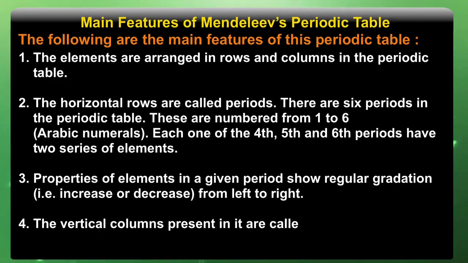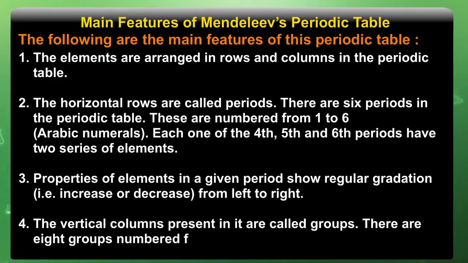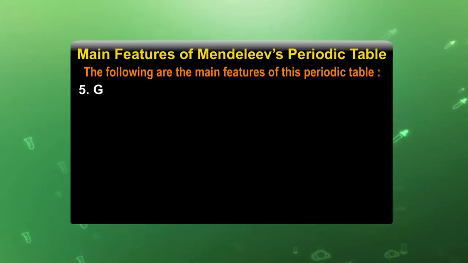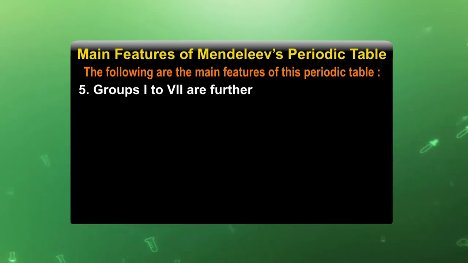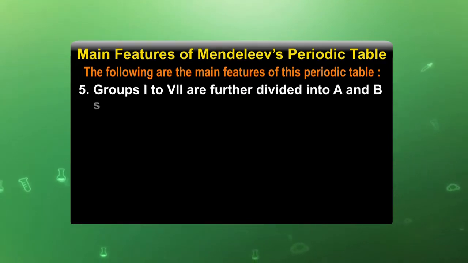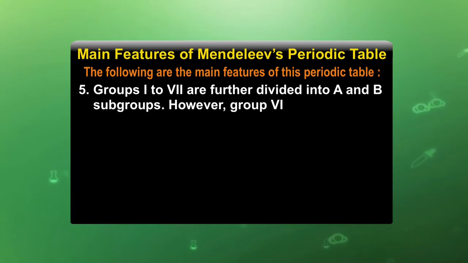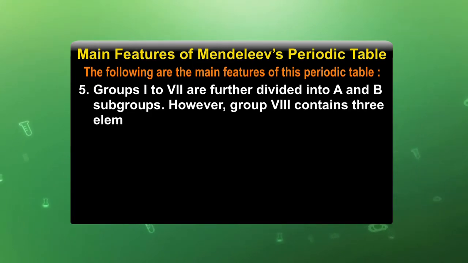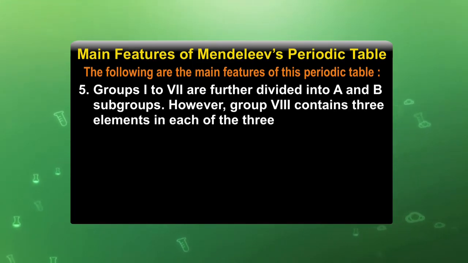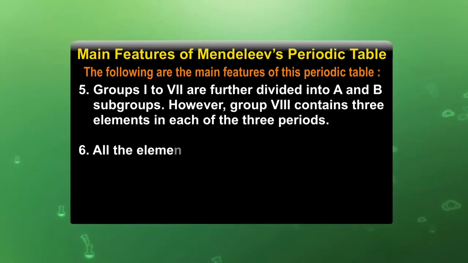The vertical columns present in it are called groups. There are 8 groups numbered from 1 to 8 in Roman numerals. Groups 1 to 7 are further divided into A and B subgroups. However, group 8 contains 3 elements in each of the 3 periods.